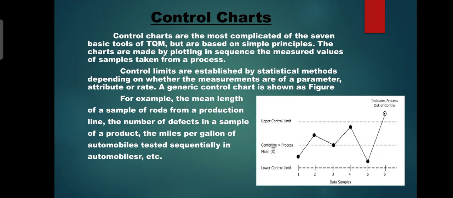For example, the mean length of a sample of rods from a production line, the number of defects in a sample of a product, the miles per gallon of automobiles tested, etc. This diagram shows the upper line as the upper control limit, the lower line as the lower control limit, and the central line as the average. This helps us understand the control chart.